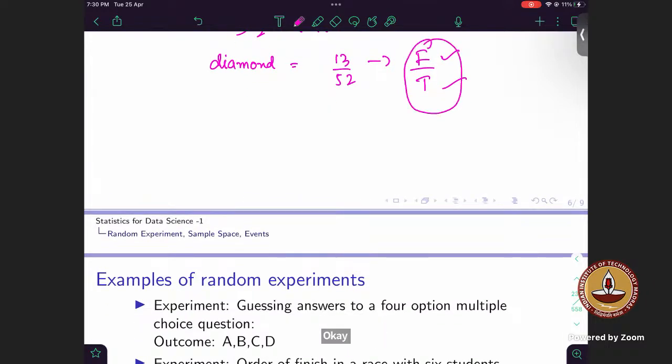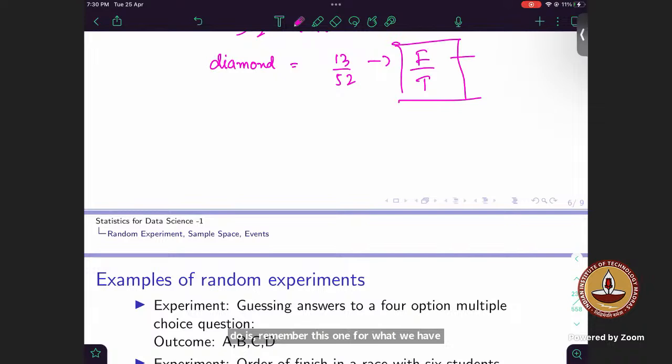So what I want you to do is remember this one. The classic approach to probability is the number of favorable outcomes over total outcomes, right? This is what we will be using in Bayes theorem as well, as I've already explained when we were taking the sessions of quiz 2. It gets a little confusing when we're not able to see how it is favorable upon total, but I'll get to that part as well.